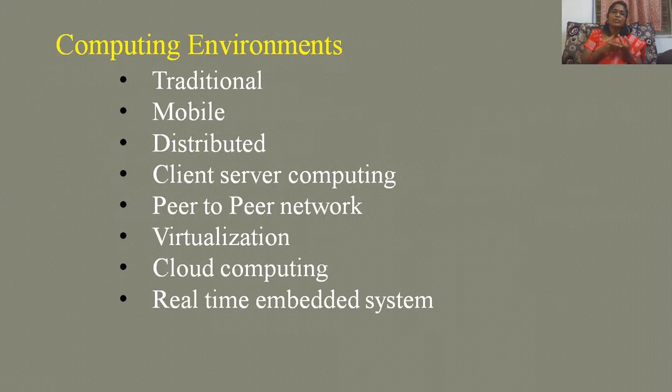So different types of computers, and different types of operating systems. The basic example I can give you is Windows and Android. Windows is an operating system which we use for our computers or laptops, whereas Android is an operating system which we use for our mobile applications.